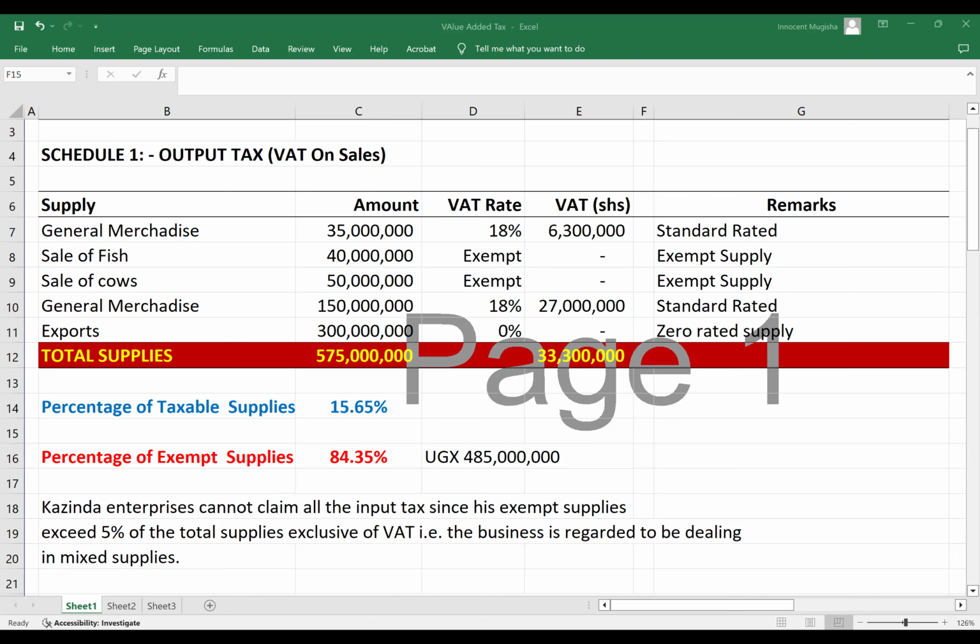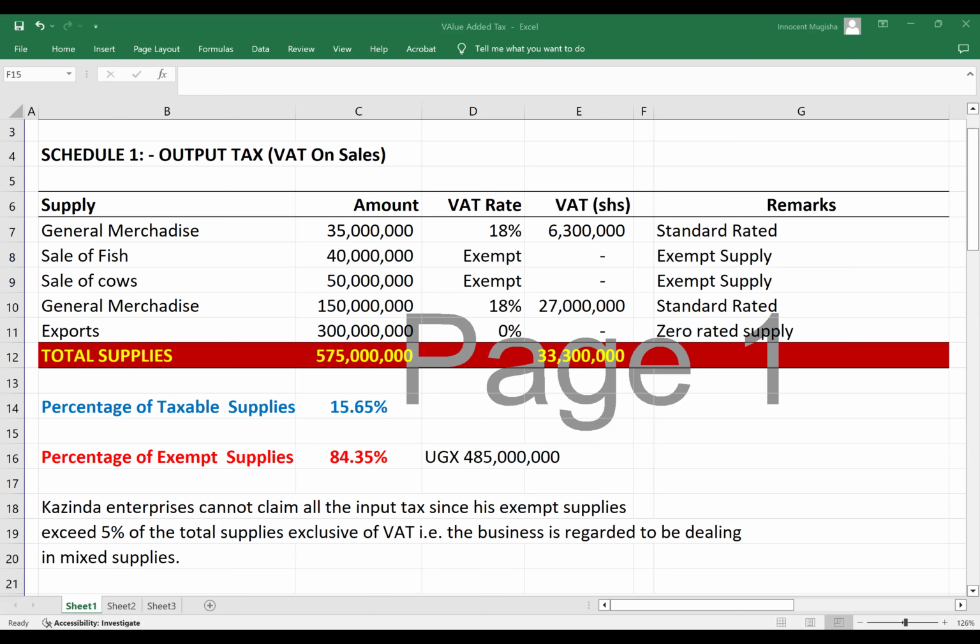Now, in our language of taxation, we shall say KAZINDA is disadvantaged.